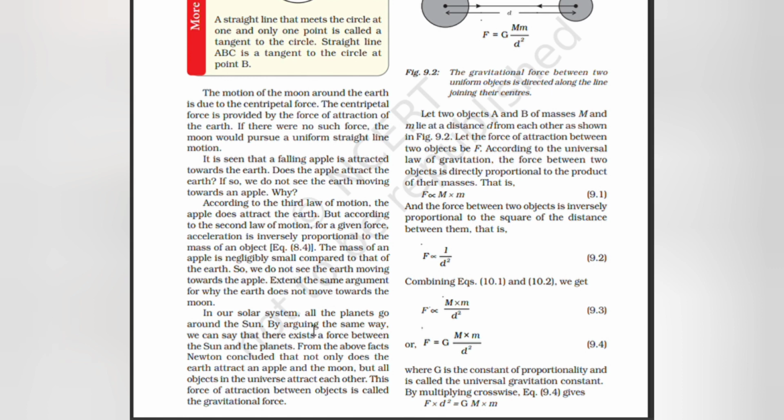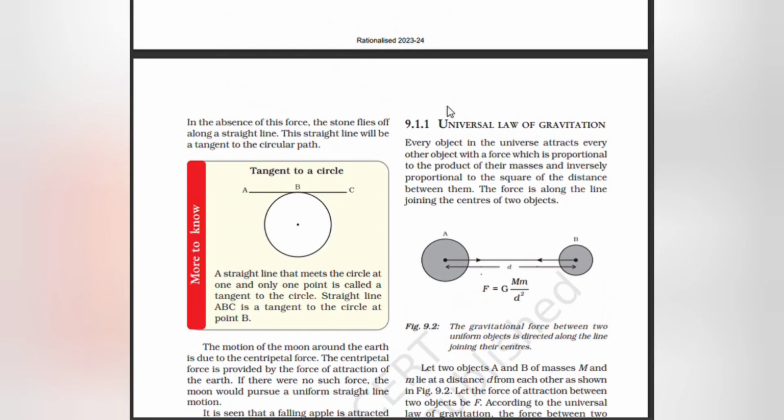In our solar system, all the planets go around the sun. By arguing the same way, we can say that there exists a force between the sun and the planets. From the above facts, Newton concluded that not only does the earth attract an apple and the moon, but all the objects in the universe attract each other. This force of attraction between objects is called the gravitational force.